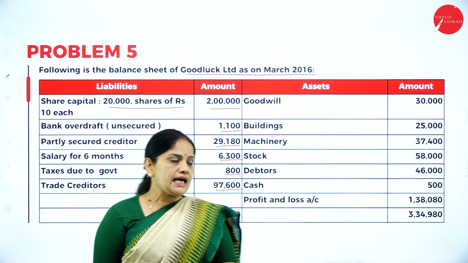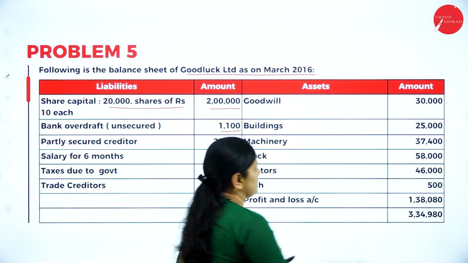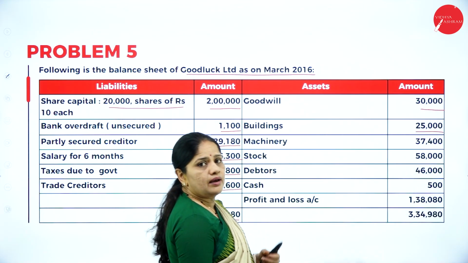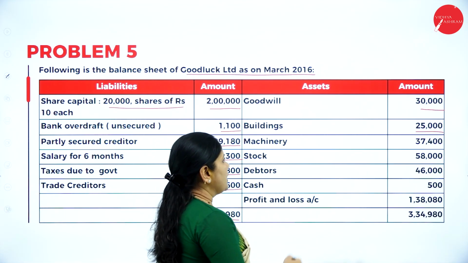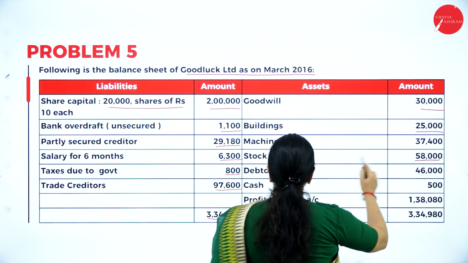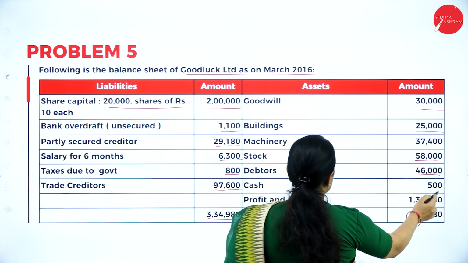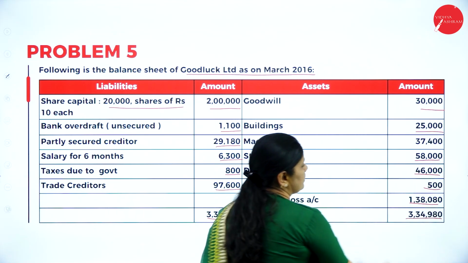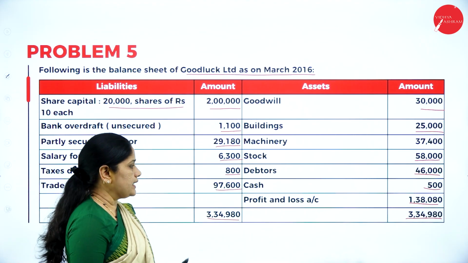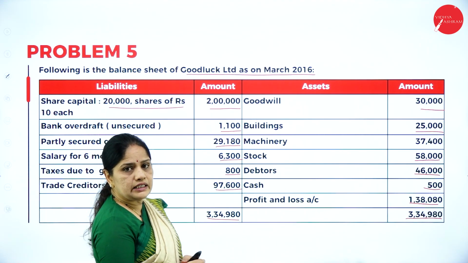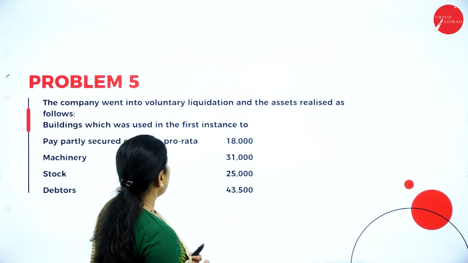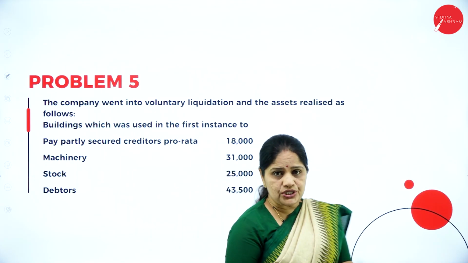Total, 3,34,980. On the asset side, we have the goodwill, 30,000, buildings 25,000, machinery 37,400, stock 58,000, debtors 46,000, cash 500, profit and loss account 1,38,080 and the total 3,34,980 rupees. Now, we have the additional information here.